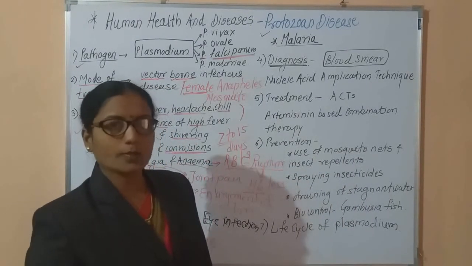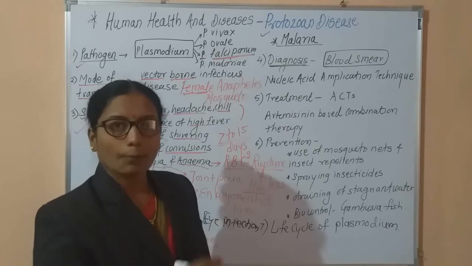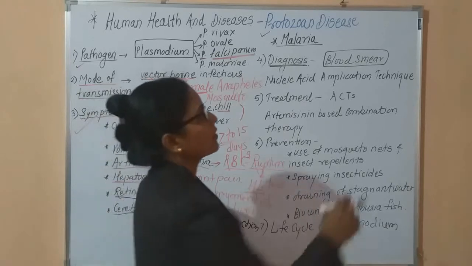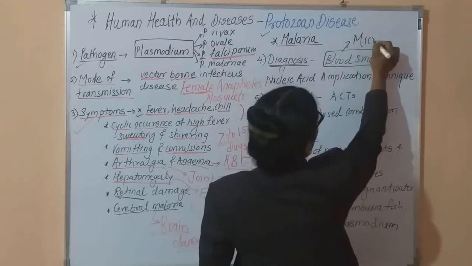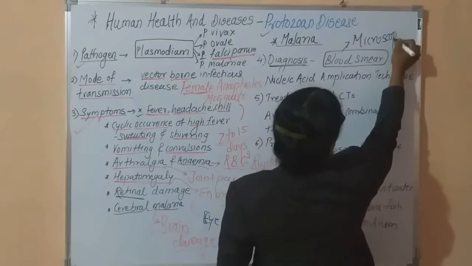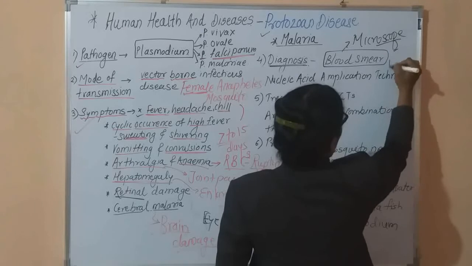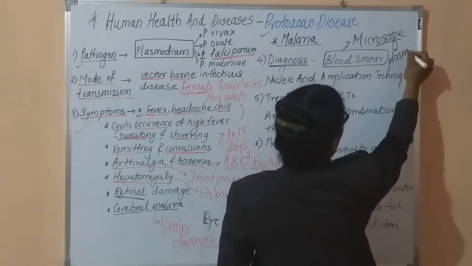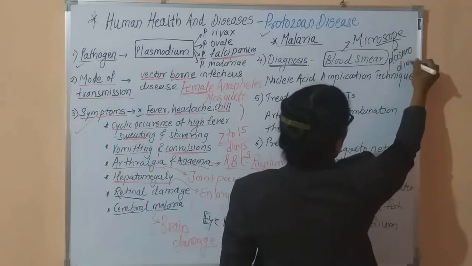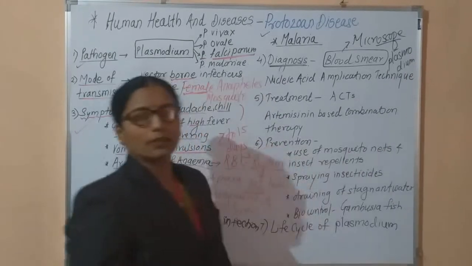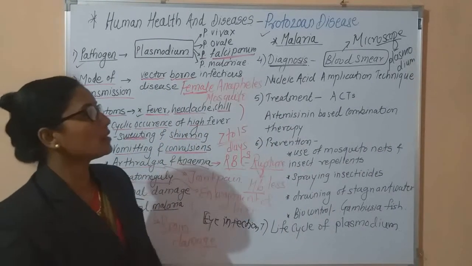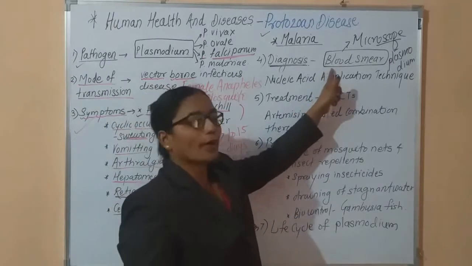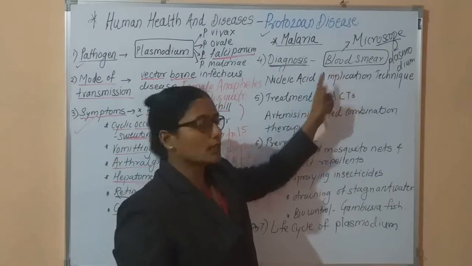The patient's blood is taken on a slide and made into a smear, and this smear is observed under a compound microscope. If we observe Plasmodium in this blood, then we say the person is infected by malaria. That is the first primary diagnosis, with the help of a microscope, by preparing a blood smear.